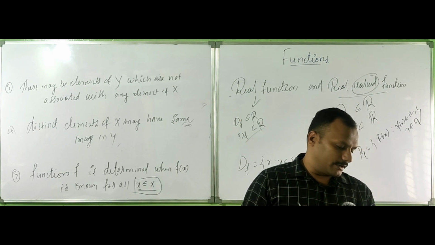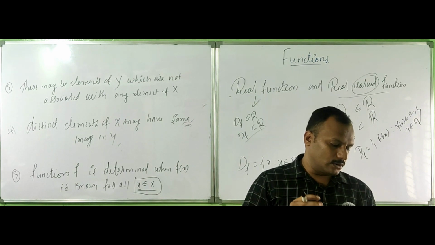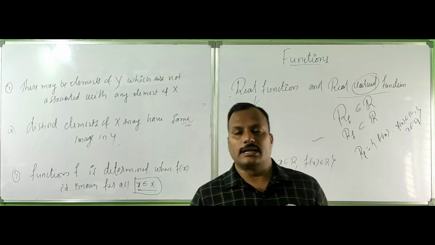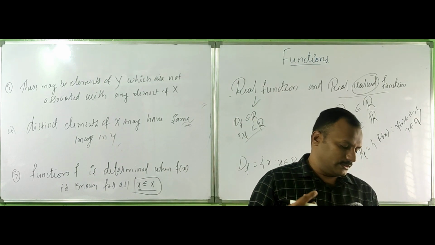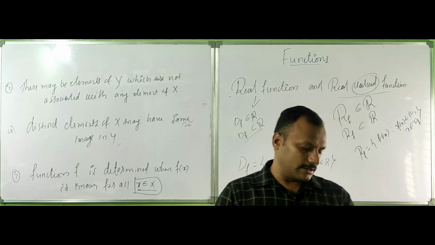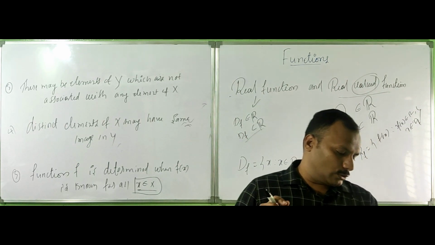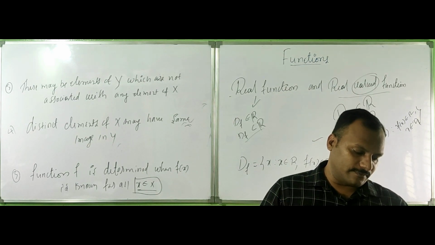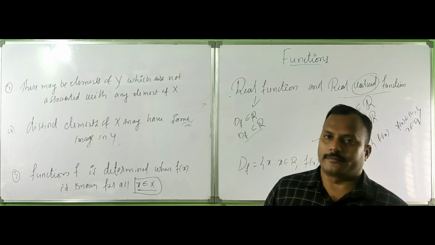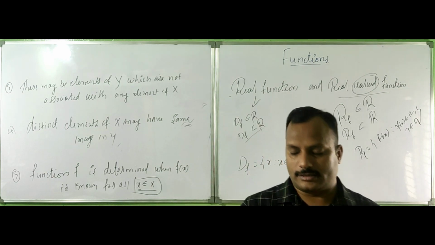If the domain of a real valued function is given, then we are not to find the admissible subset of R. Then the distinctive property of a function is that for a given element x of the domain, f of x uniquely determines an element of the codomain. Means for every x you have one f of x. For every x, you have a unique f of x.